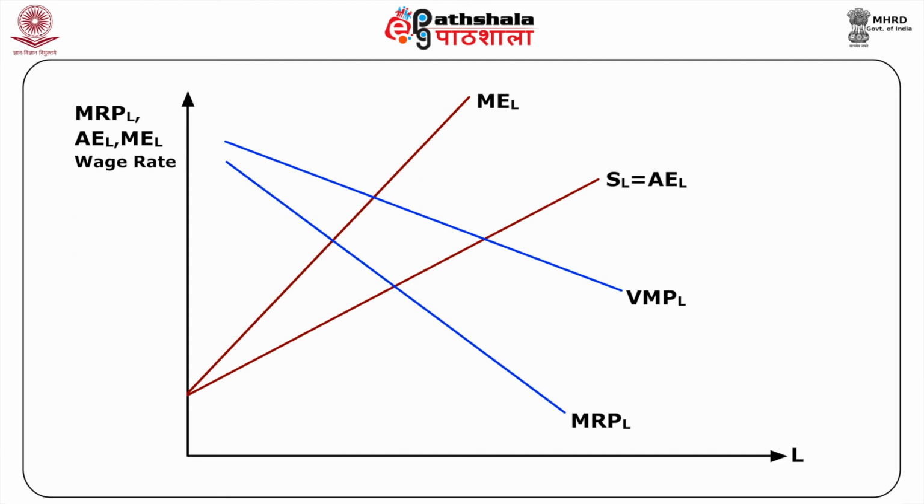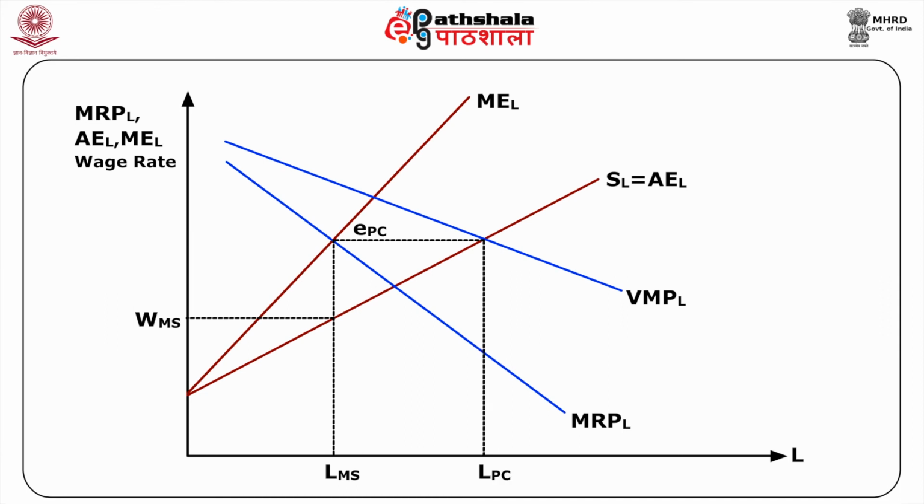Further, the factor price is correspondingly determined from the supply curve of the factor input, implying that in this case LMS units of labor would be hired at a wage rate of WMS per unit. If both the factor and the product markets had been perfectly competitive, equilibrium would have occurred at EPC, with LPC units of labor being employed at a wage rate of WPC per unit.